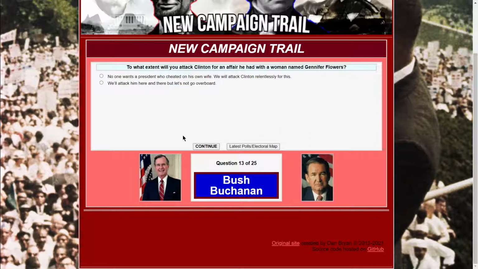To what extent will you attack Clinton for an affair he had with a woman called Jennifer Flowers? So the thing is that the Jennifer Flowers stuff, after he paid her to shut up, basically went away in 1992 during the primary. So if we dig that back up, I don't see how effective that would be. Now, hitting him on that and then having that be festering around for several years is really important for the Monica Lewinsky scandal in 1998, but I don't think it would be paying dividends as of right now.